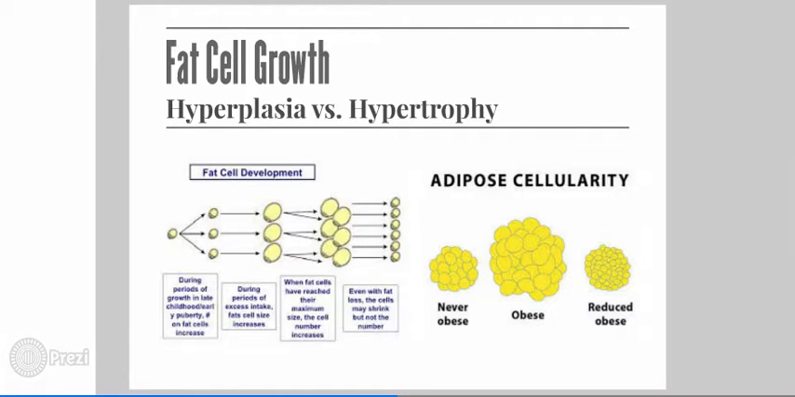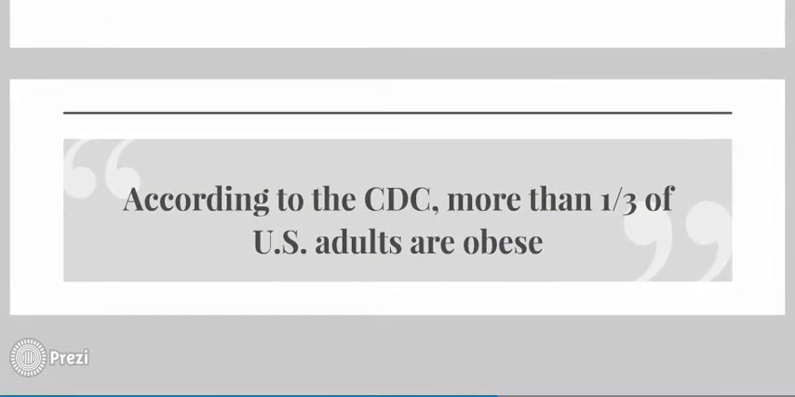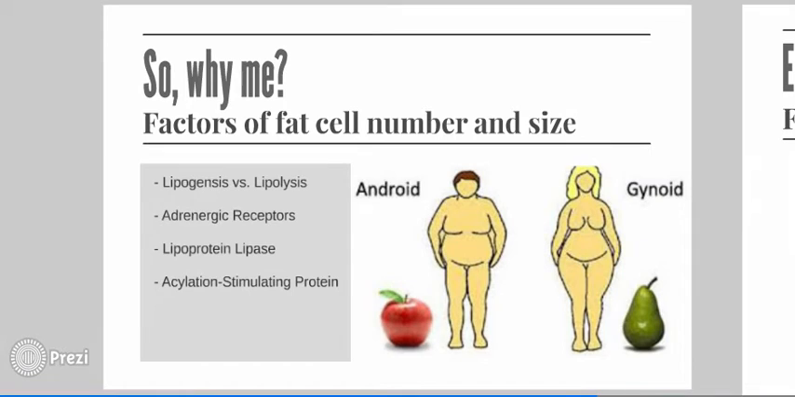This is one reason why it is much easier for someone who has never been obese to maintain their weight than it is for someone who was previously obese. Hypertrophy is what causes most adult obesity. According to the CDC, more than 1/3 of U.S. adults are obese. So what determines a particular individual's fat cell number and size?